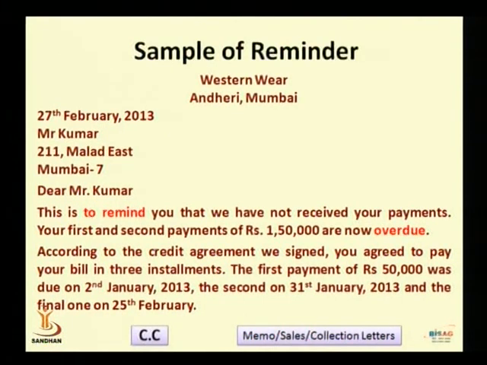And what we see in the sample reminder here is that it is to remind Mr. Kumar that he has not paid any of the installments. There are 3 installments he is required to pay on different dates. Like the first one was to be paid on 2nd January, the second one was supposed to be paid on 31st January, and the final third installment was supposed to be paid on 25th February.